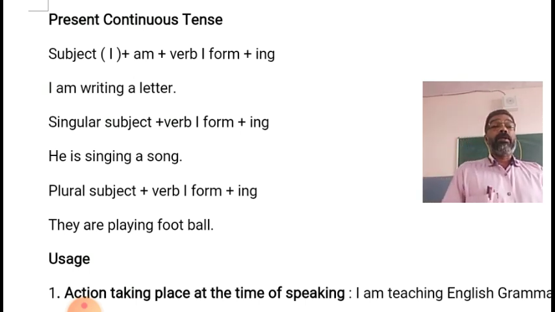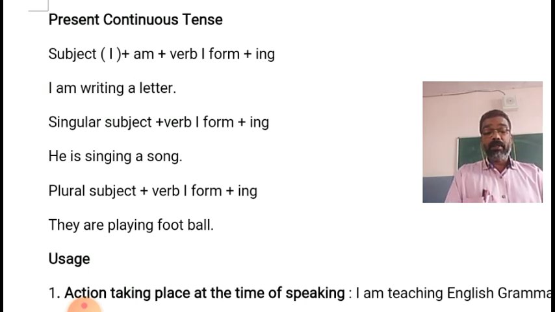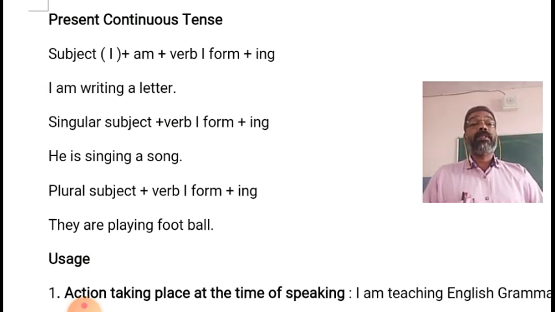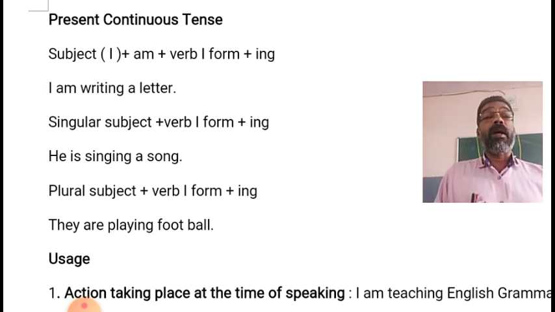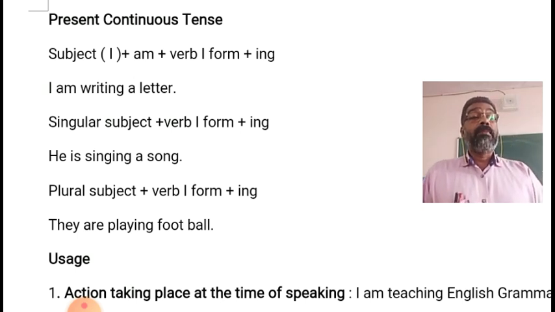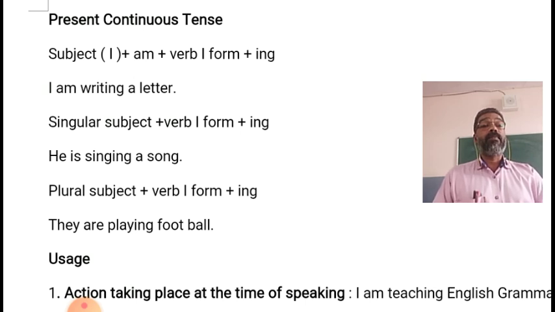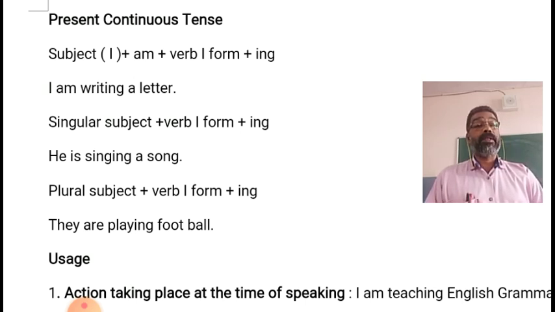In present continuous tense, the identification is the helping verbs is, am, are plus the ing form of the verb. Is, am, are plus ing form of the verb is the identity of present continuous tense.